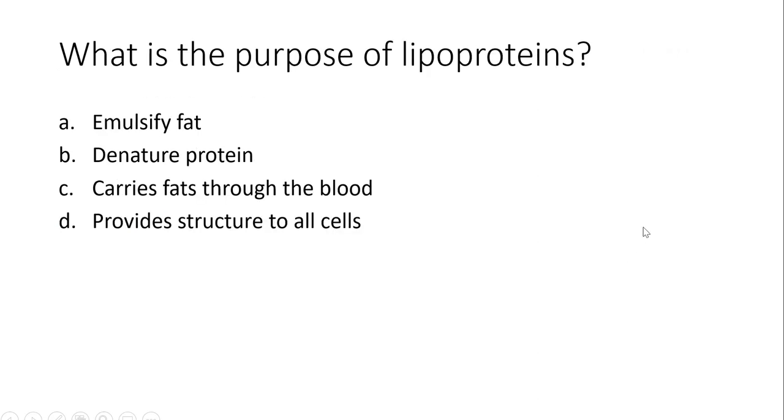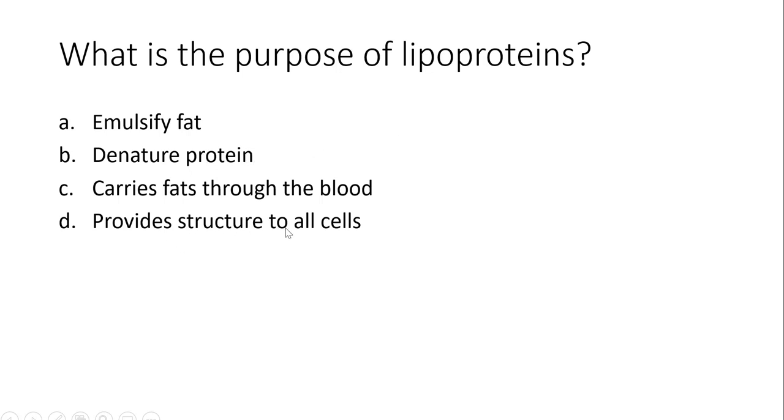What is the purpose of lipoproteins? I find that students confuse this word very often. So lipoproteins are the carriers of fat. So carriers of fat through the blood. Emulsifying fat would be bile. Denaturing protein would be unrelated to fat.